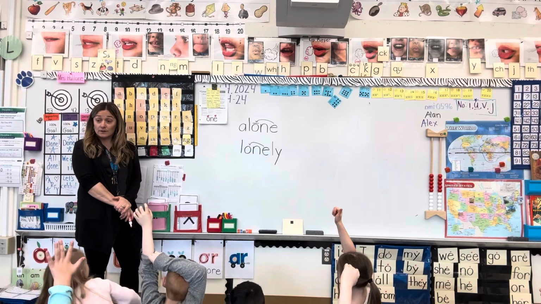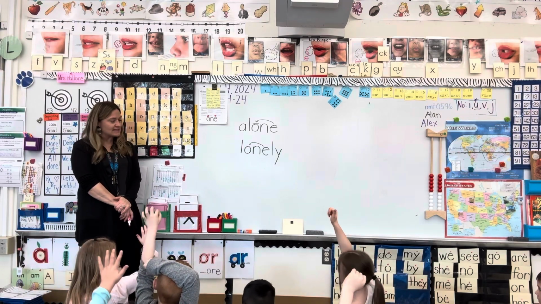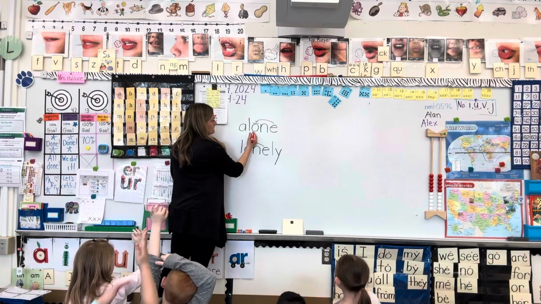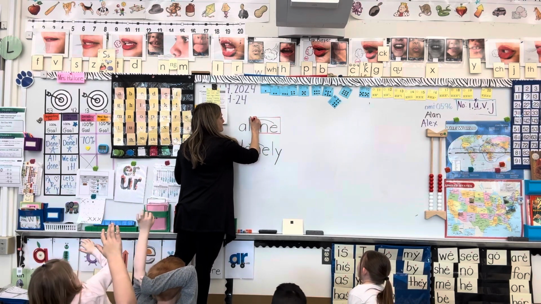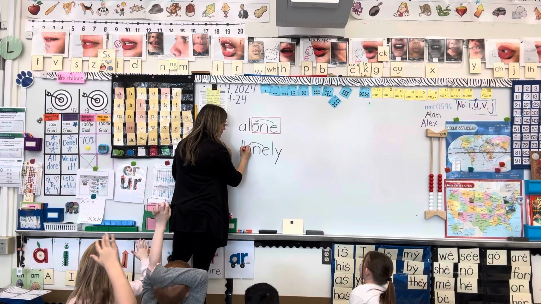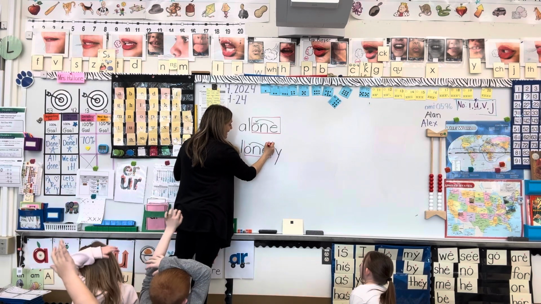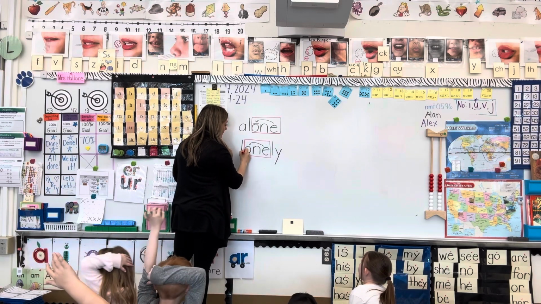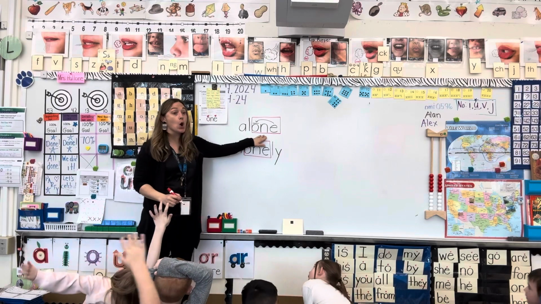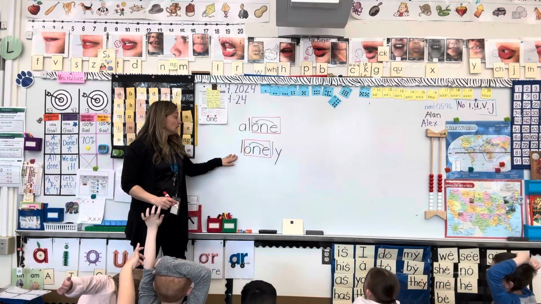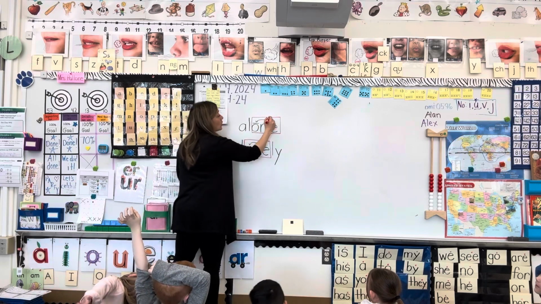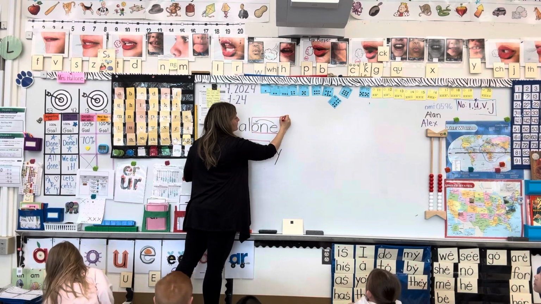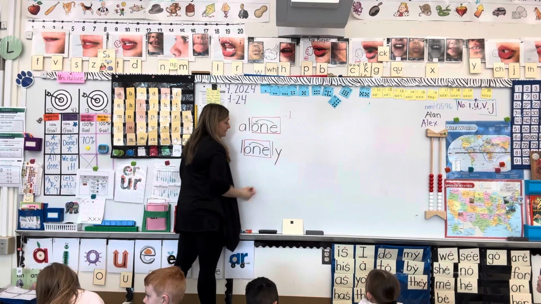Part of it is the same. What middle part is that? The O and the E, they both have the same letters. There's O-N-E in the middle. Own. This O-N-E means one.